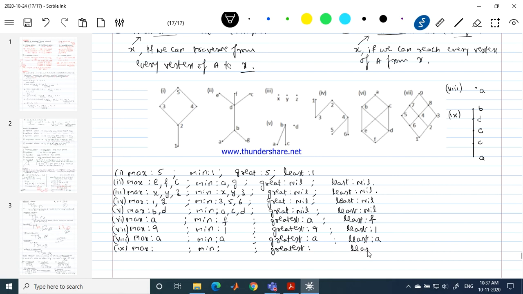Which is the maximal element here? Very good. B is the maximal element because from B no edge begins. Minimal element. A, because no edge terminates at A. Greatest element.